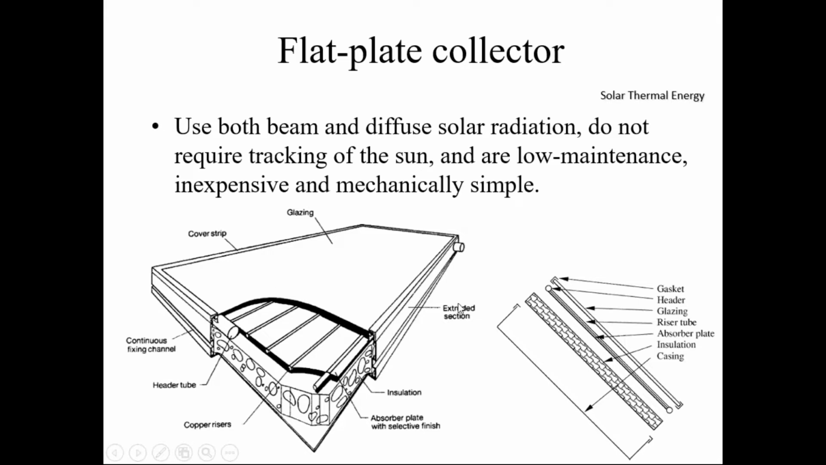So these are the various components which I already explained. The flat plate collector and evacuated tube collector work on both beam and diffuse solar radiation, and they do not require tracking of the sun. Hence, these are very low maintenance. As there are no moving parts, it is a mechanically simple system.